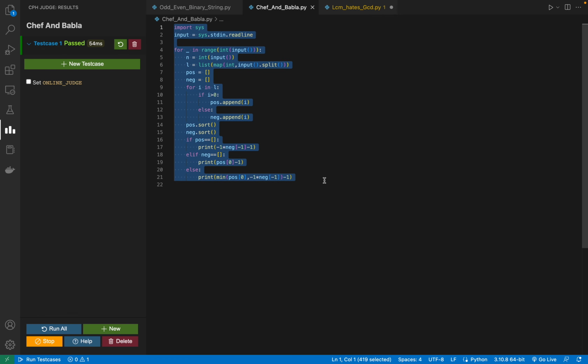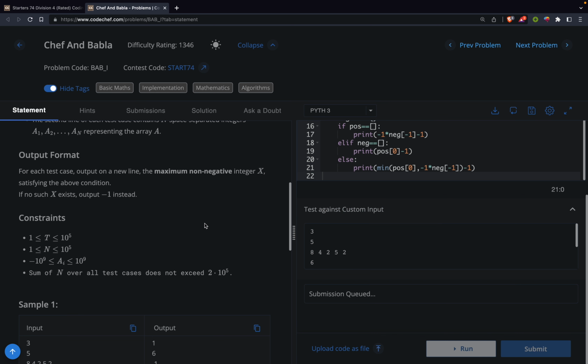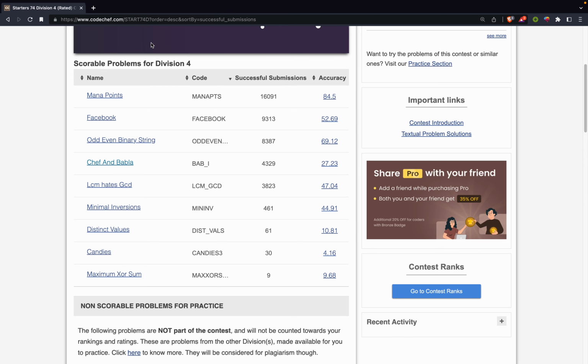Okay, so let's just copy this and paste it and submit it here, and it should work. Let's see. So let's move on to the next problem.